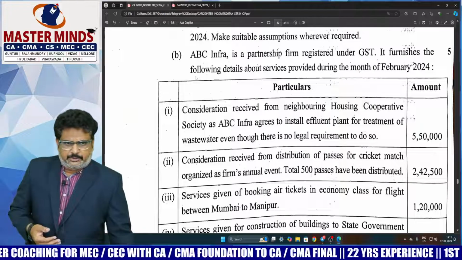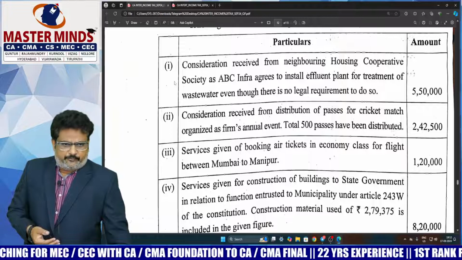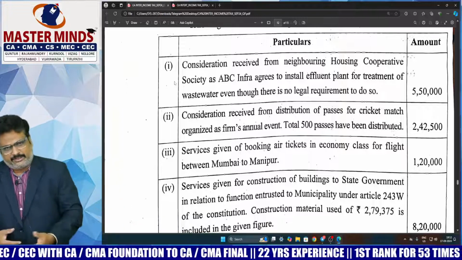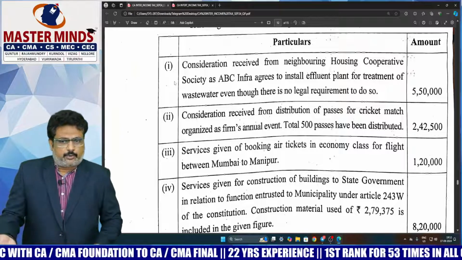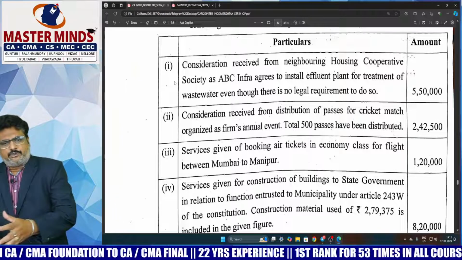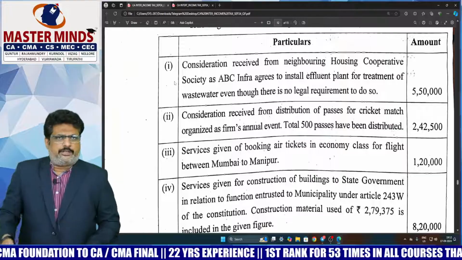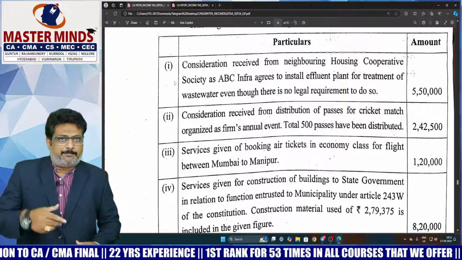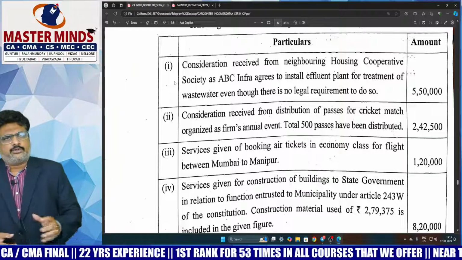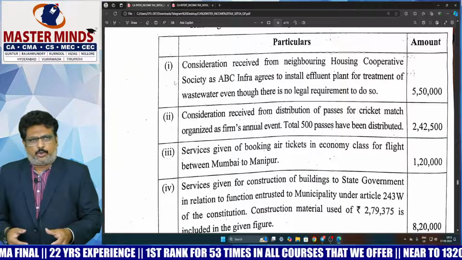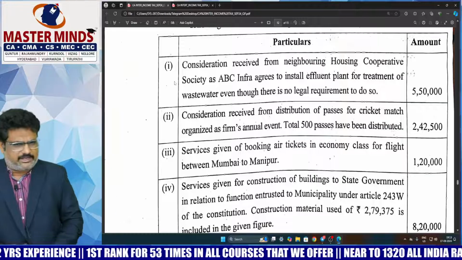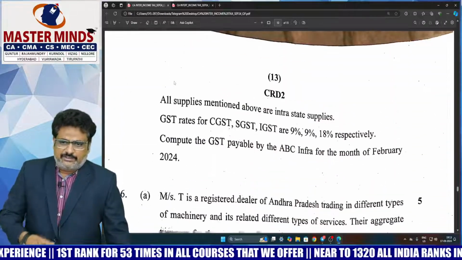So with respect to the first one and fourth one, I think based on the recent amendments, with respect to wastewater management and municipality functions, definitely a few exemptions. So exemptions was a little bit easy in comparison with the comprehensive problem. The comprehensive problem is a little bit moderate, whereas 5B exemptions, definitely we can answer these ones. It was the easy one.